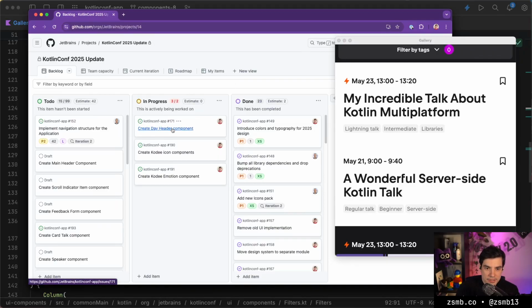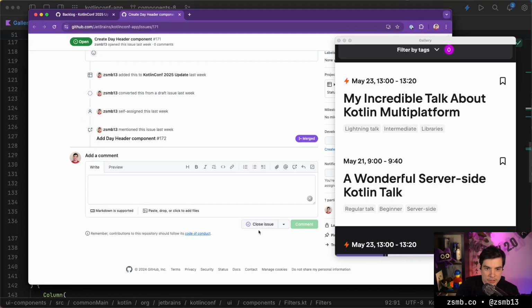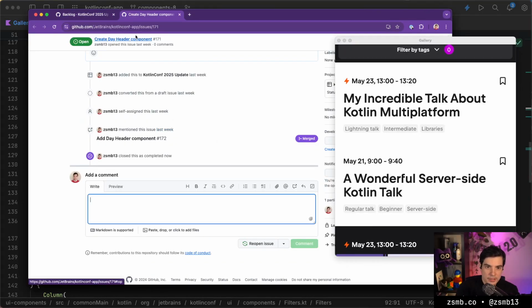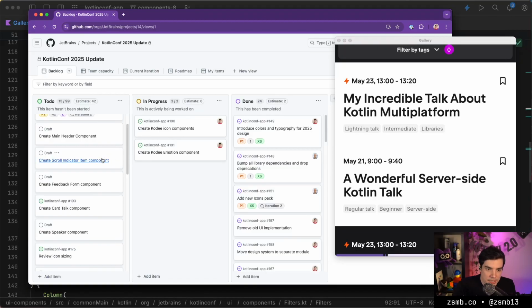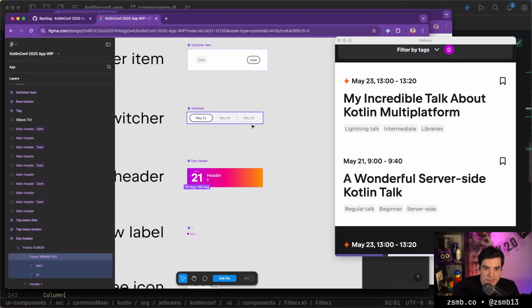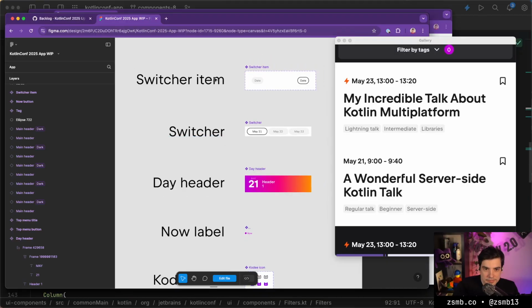So the day header is also done. I forgot to close that one. So if we refresh this, we can see that the Kodi icons are on there as to-dos, but that's already on a PR. So let's see what else we can pick up. So we have things like a scroll indicator, we have the speaker cards, we have the card talk component. Let's take a look at which one of those is friendly.